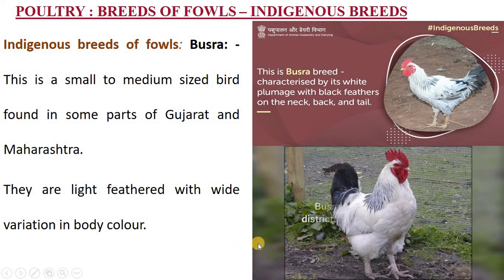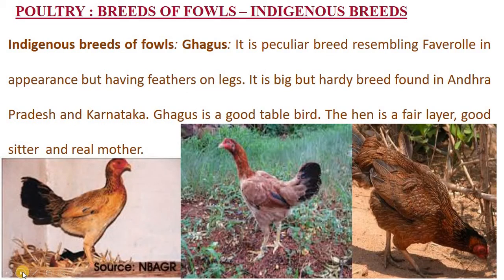See this variety, of course, is a good table variety. See the tail feathers which are black in color, and the comb shape, wattles and beak, and the feather coloration white in color. The last variety is the Gagas variety. So this is the fifth variety of indigenous breeds of fowls, Gagas.